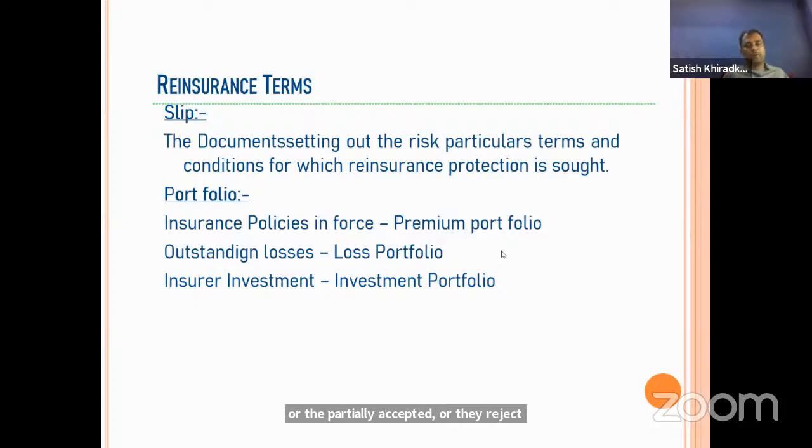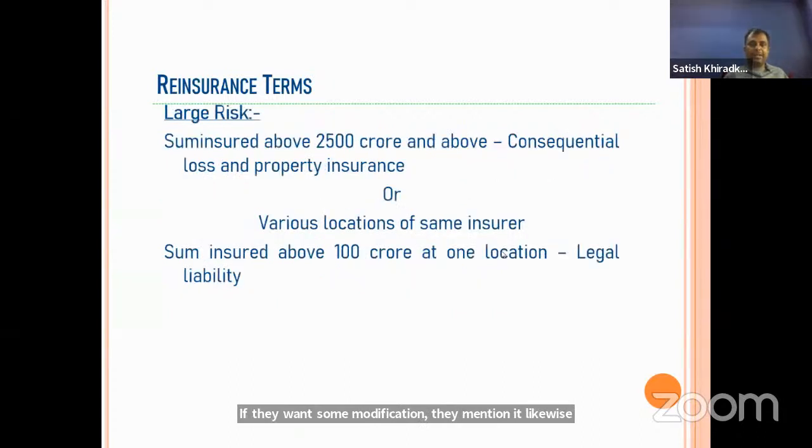Then portfolio, we have already discussed. Large risk: which risk is considered a large risk? For consequential loss and property insurance business, a sum assured of about 2,500 crore and above is considered a large risk, taken across various locations of the same insurer. And if it is legal liability, then a sum insured above 100 crore at one location will be termed a large risk.